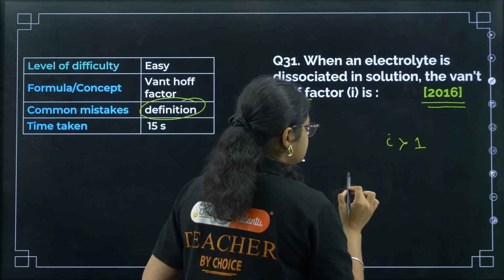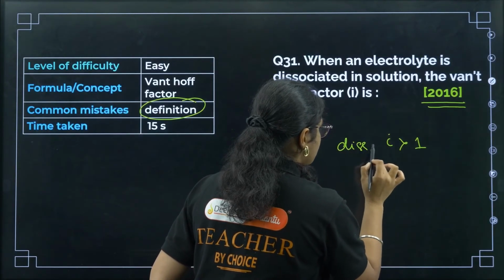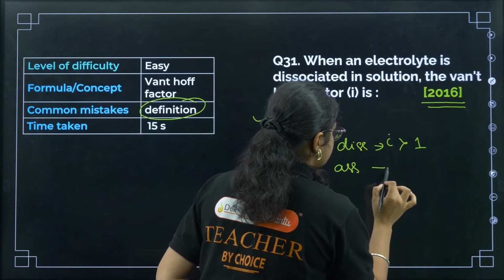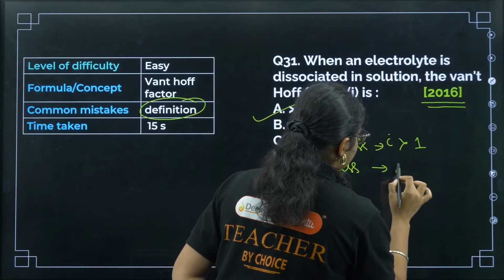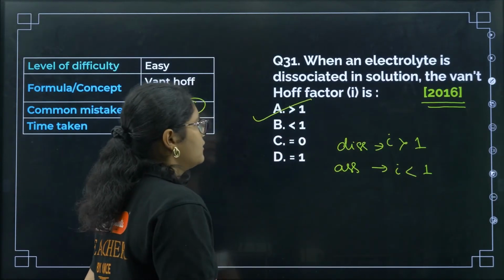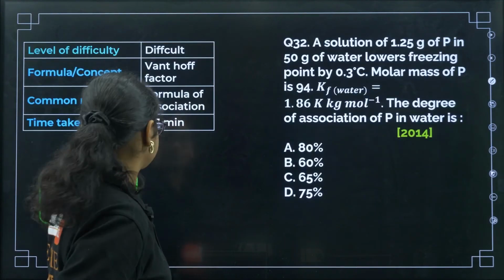The question was asked in 2016. So for dissociation you should remember this one, and for association, i should be less than 1. Okay, fine. And next question.